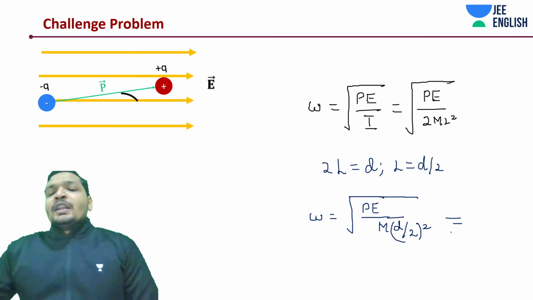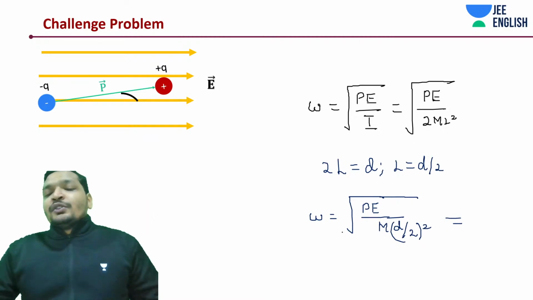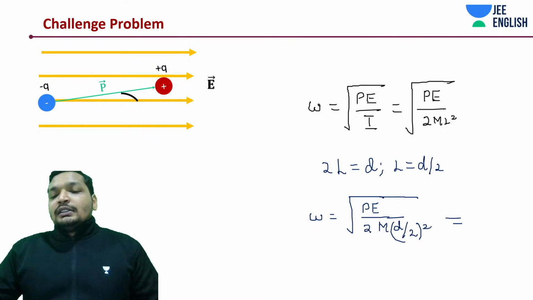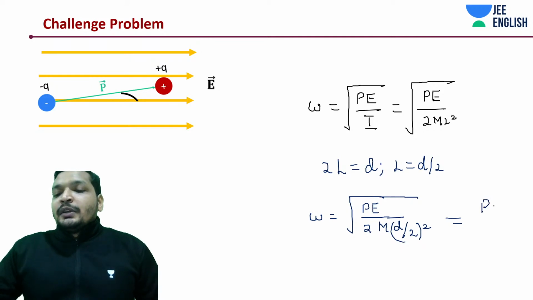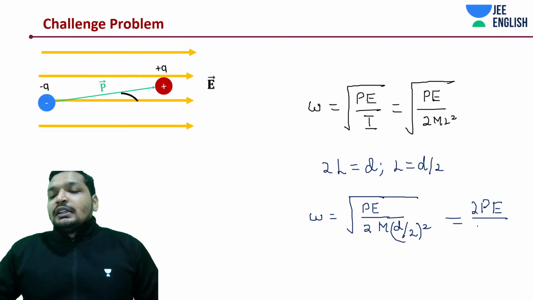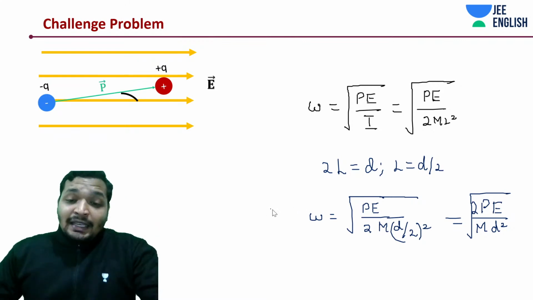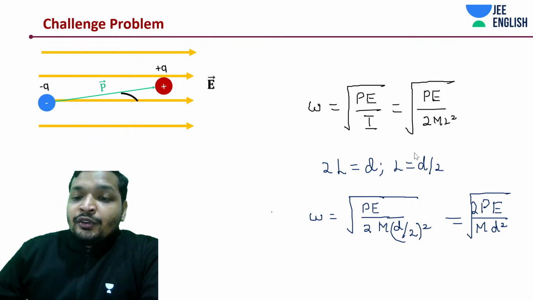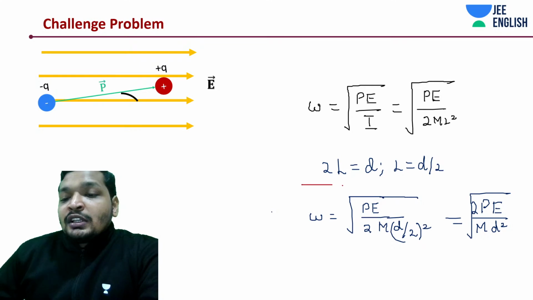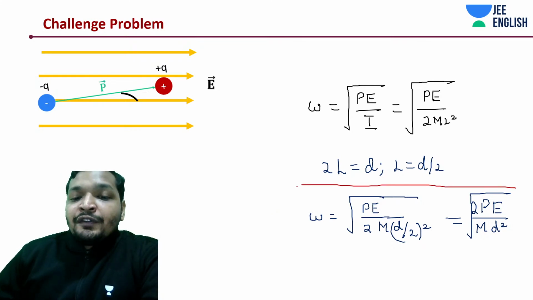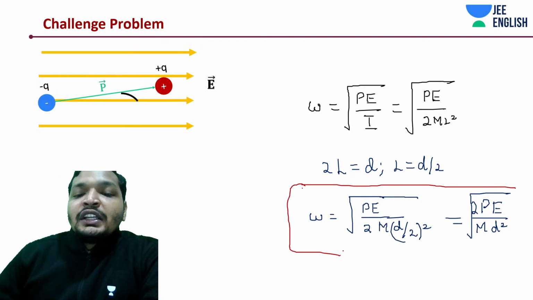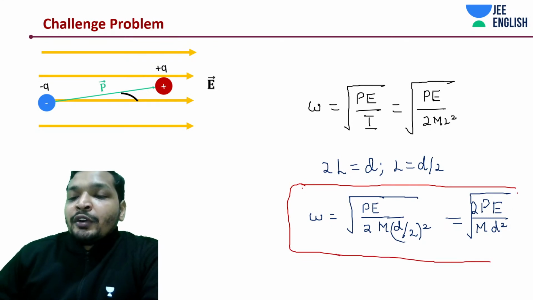Okay, easy. Now, students, what you need to do, of course, there was a 2. So this is going to be PE, and there would be 2 on the numerator. There would be MD square and root. Guys, let me come to this question again, don't worry, but before that, what is this omega? Omega is angular frequency, but what do we need to derive for this harmonic motion? We need to derive the time period.